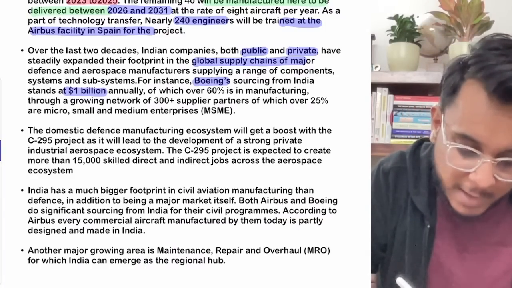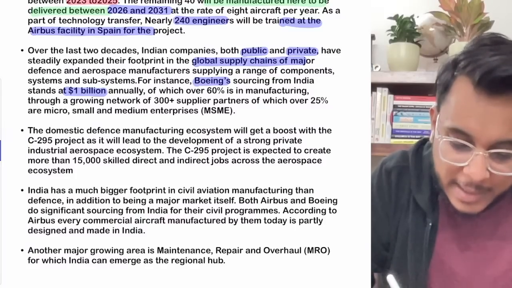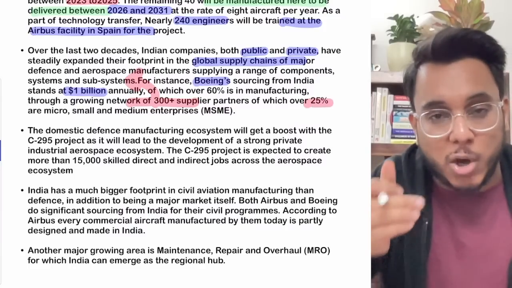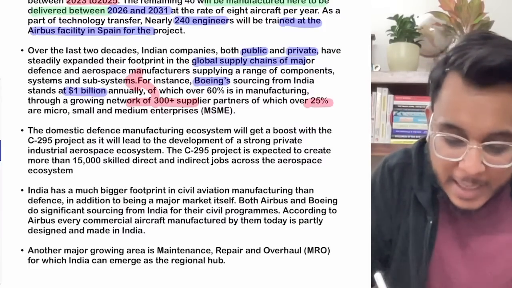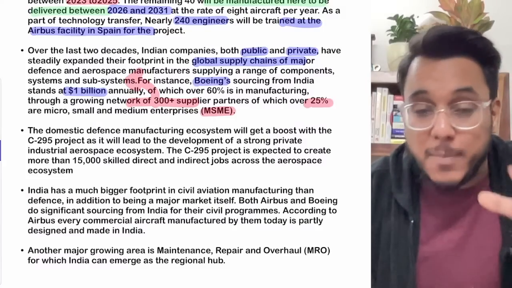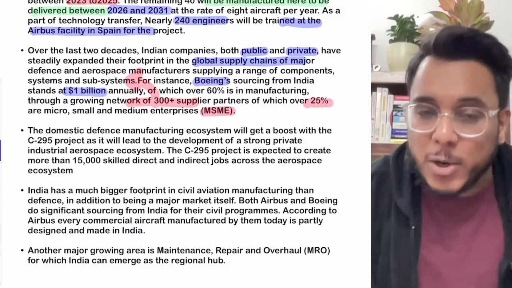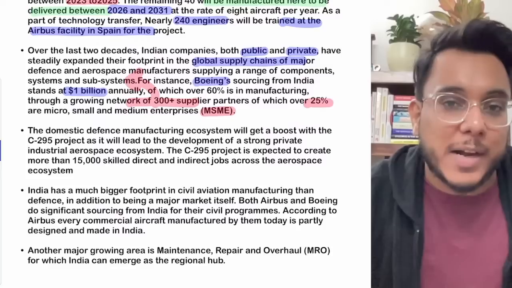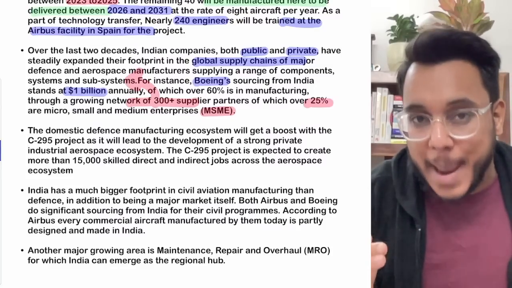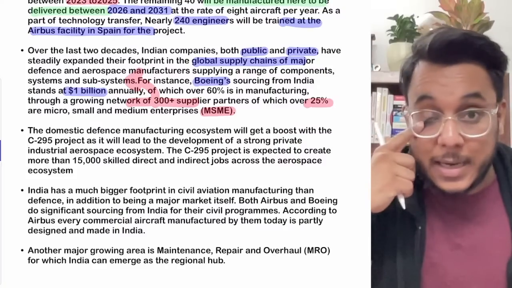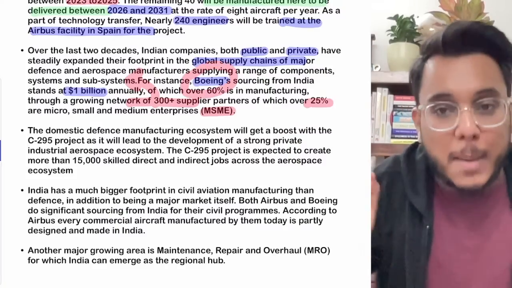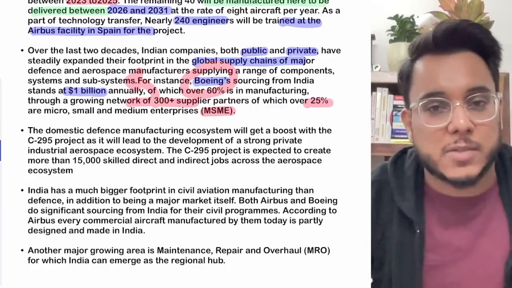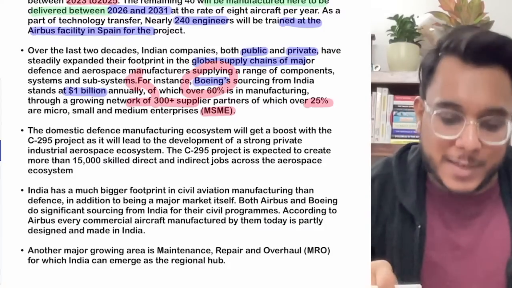There is a network of 300 plus suppliers who are supplying this equipment, and 25% of the equipment given to Boeing is coming from MSMEs. Now, micro, small and medium enterprises are always the backbone of the Indian economy, and today they are contributing aircraft components to Boeing. A very important thing that can be mentioned in your answers, specifically if you are writing answers on MSMEs, you can give this reference separately.